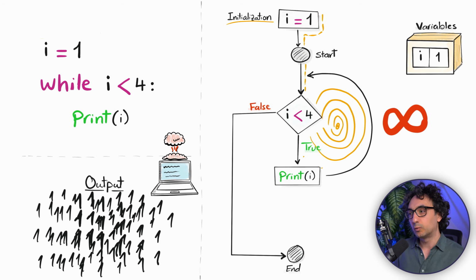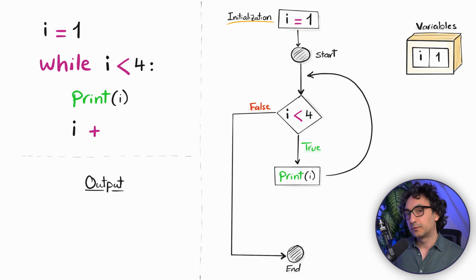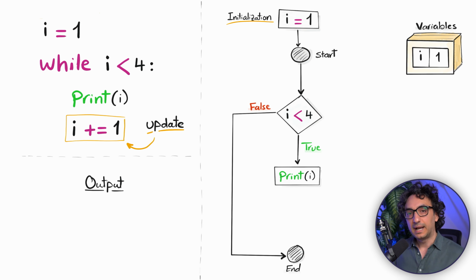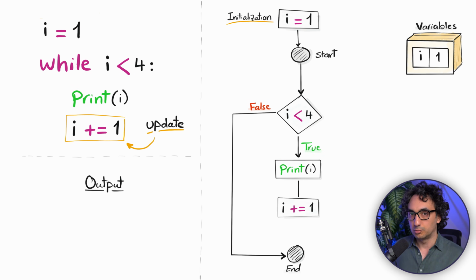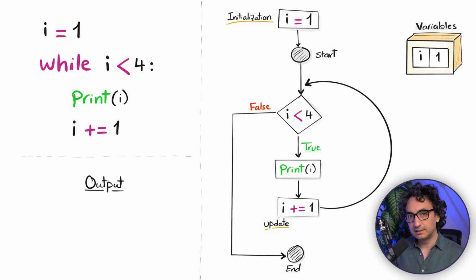That's why we have to add a new line inside our while loop in order to give a chance for the I to change. Like for example, we could update it by adding 1 to the value so that the value gets incremented by each iteration and we have like a counter. So now let's see how Python is gonna execute it. First, it's gonna start with the initialization. So it's gonna assign 1 to the I and then it's gonna go and enter the loop.